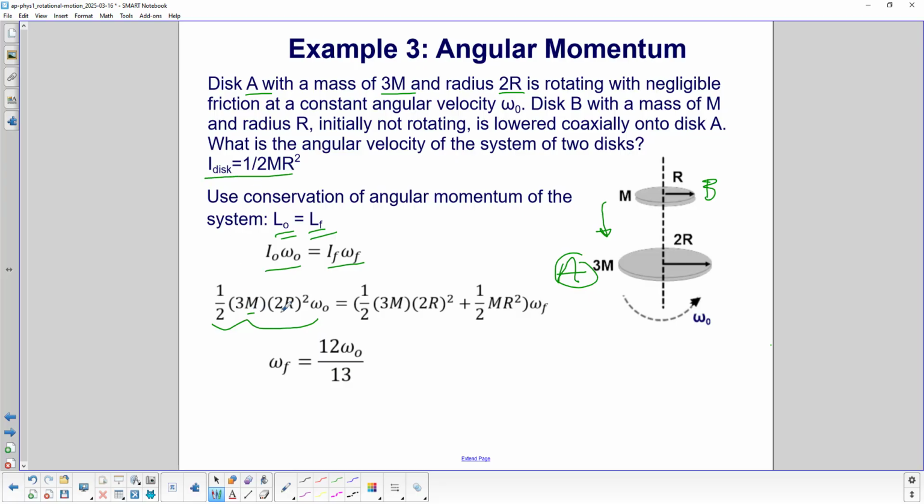The mass is 3m, radius is 2r, and here's omega naught. After disk B drops on disk A, we still have the moment of inertia of disk A, but now we have to add the moment of inertia of disk B, which is 1/2 m r squared, and both of them combine to form one system, so we have omega final. So you go through the math here, we're leaving that to the reader, and omega final, the final angular velocity, is 12 omega naught over 13.